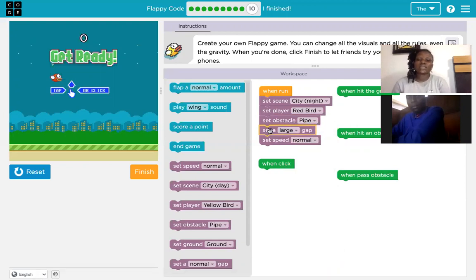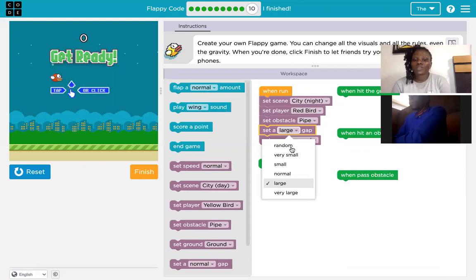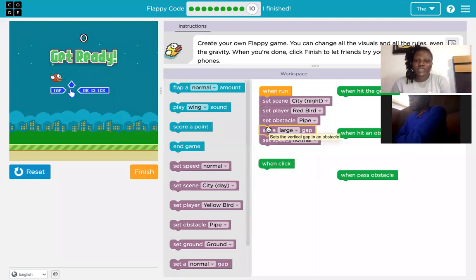Also, you can set the gap. What's the size of the gap I want to see within my pipe, within my obstacle? Do you want it very small? Do you want it very large? So just set your gap. Another thing you want to set immediately I click on run is the speed.